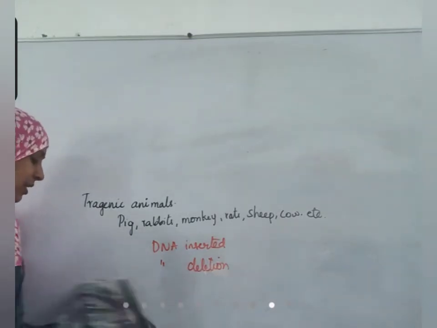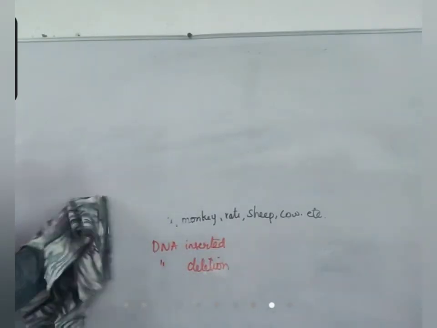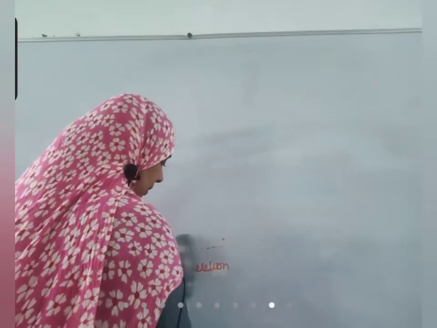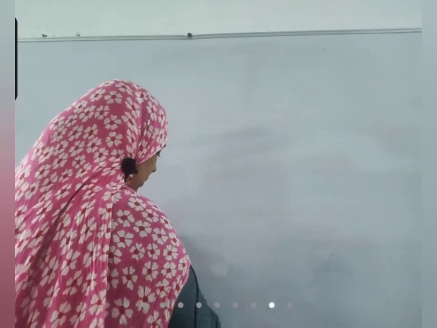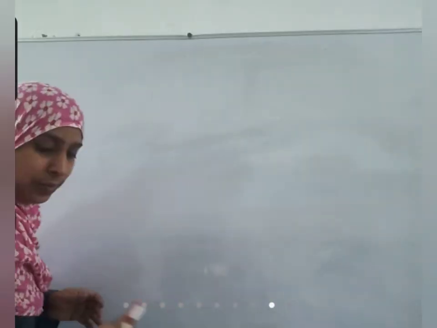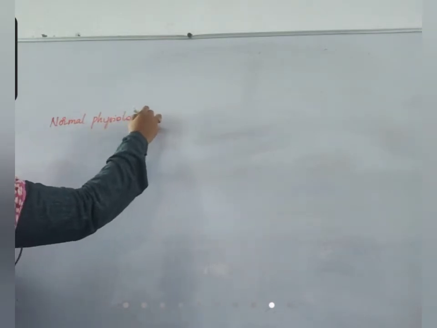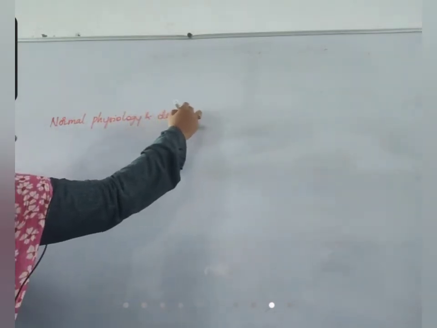Why should this insertion and deletion process be done? First, to study normal physiology and development.